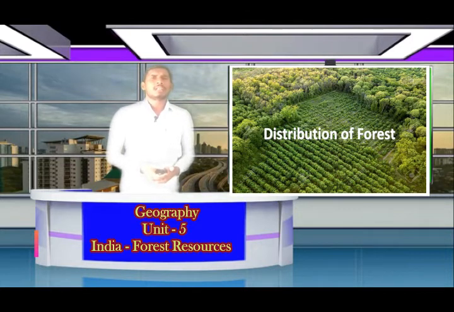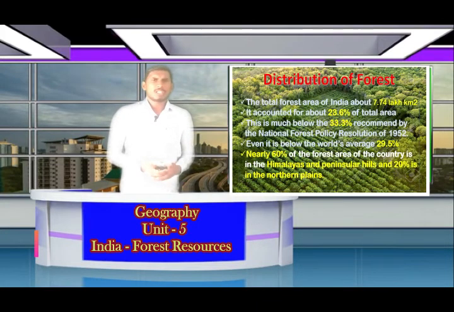Now dear children, let us learn our next topic, that is distribution of forest. The total area of India is about 7.74 lakh square kilometers. Forest accounted for about 23.6% of the total area. This is much below the 33.3% recommended by the National Forest Policy Resolution of 1952.